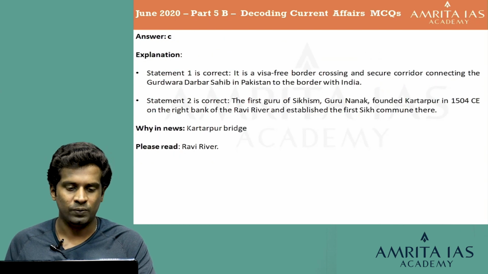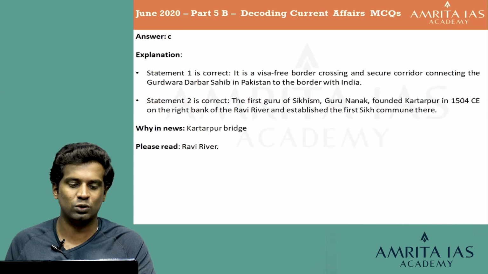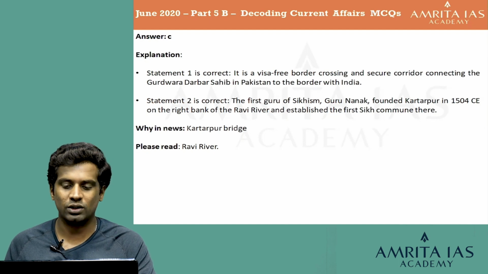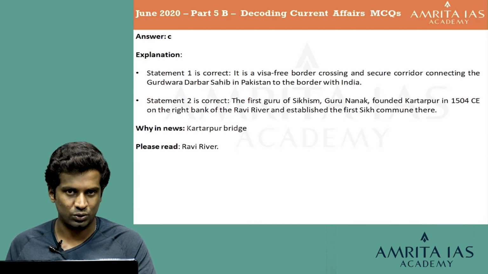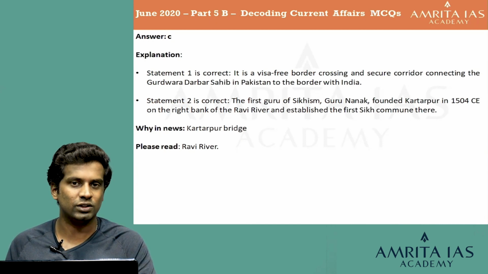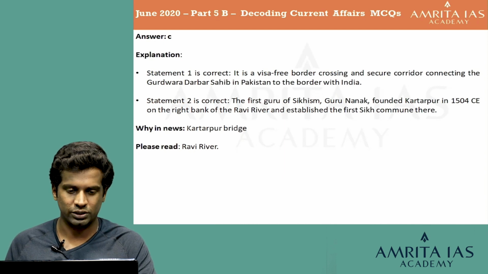The answer is C. Statement 1 is correct because it is a visa-free border crossing and secure corridor connecting the Gurudwara Darbar Sahib in Pakistan to the border with India. And the second statement is correct because the first Guru of Sikhism, Guru Nanak, founded Kartarpur in 1504 Christian era on the right bank of the Ravi River and established the first Sikh commune over there. So that is the explanation for the Kartarpur corridor. Let's go for the next question.